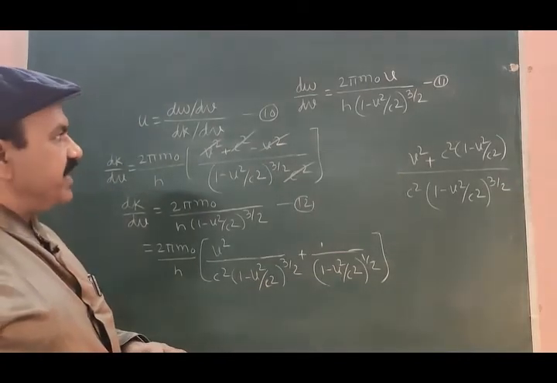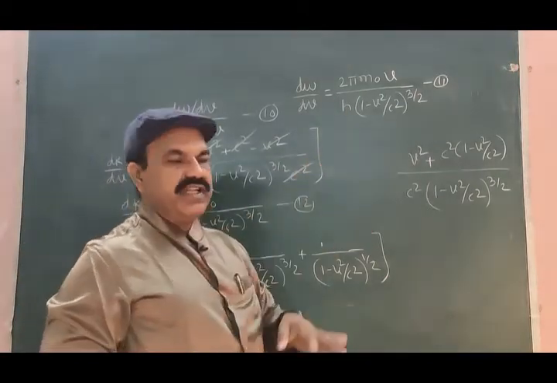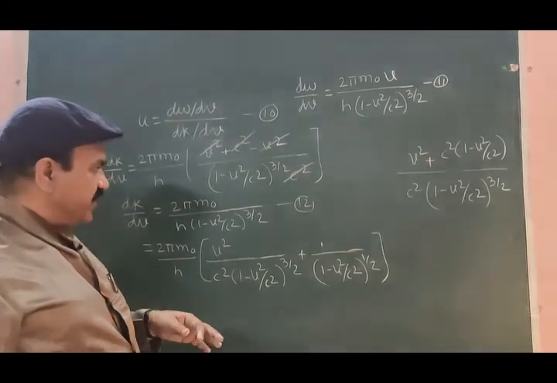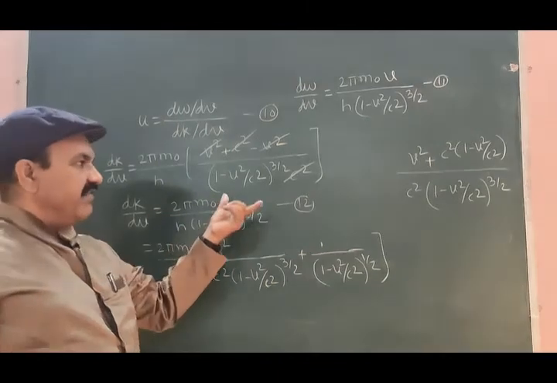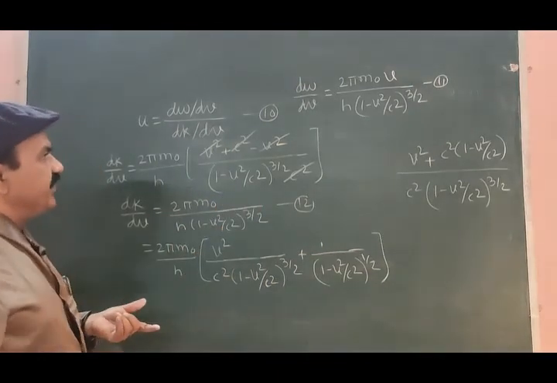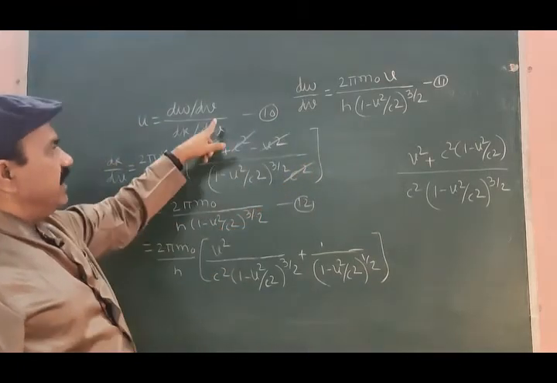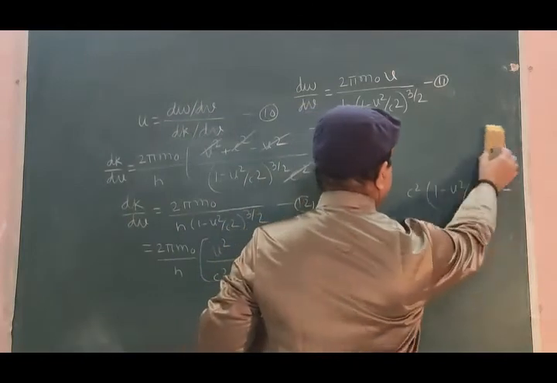So using the equation for angular frequency and differentiating with respect to v, equation 11 is obtained. Using the equation for propagation constant, differentiating with respect to v, equation 12 is obtained. Let us substitute equation 11 and equation 12 into equation 10, so that u is equal to